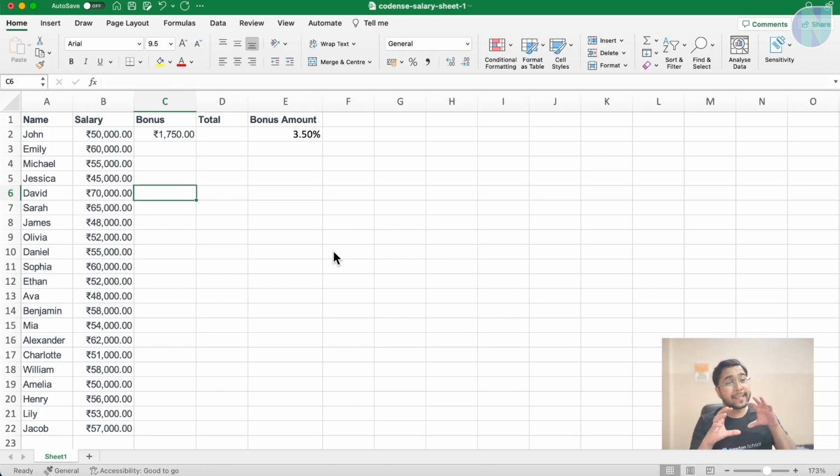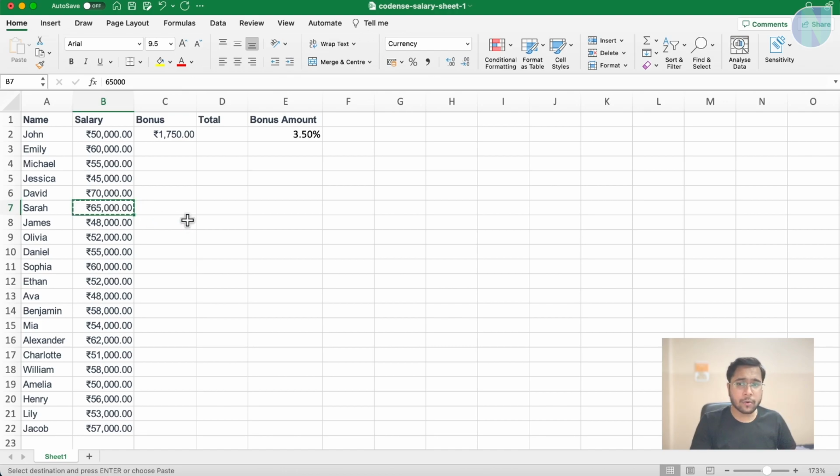Now I will tell you some of the basic shortcuts. If you want to copy a cell, you can use Control C and Control V. Control C is for copy, Control V is for paste. If you want to cut something, you will use Control X and Control V. Control X for cut, Control V for paste. Control Z is for undo. See what I am doing. If I paste something and I want to undo, go to the previous state, I will use Control Z. If I want to redo, I will use Control Y. If I want to select the whole sheet, I will use Control A. If I want to save my sheet, I will use Control S.